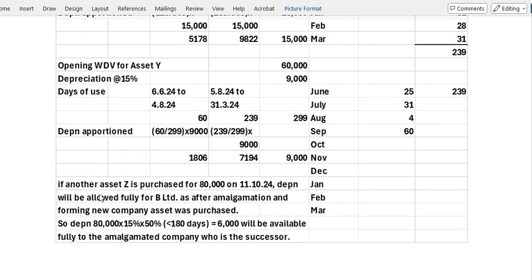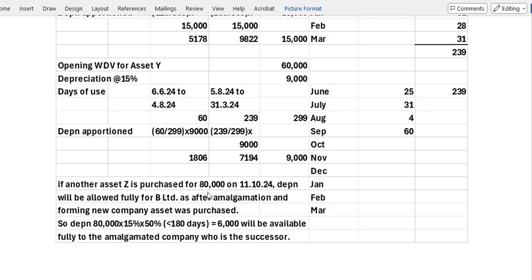Rupees. Now let us consider another case. One more asset was purchased on 11/10/24. 11/10/24 means already it is after the amalgamation in August. Now it is actually October. October, also after actually 3rd October. Okay, 3rd October means actually less than 180 days only. So it will get 50% only. Depreciation we can give only 50%.